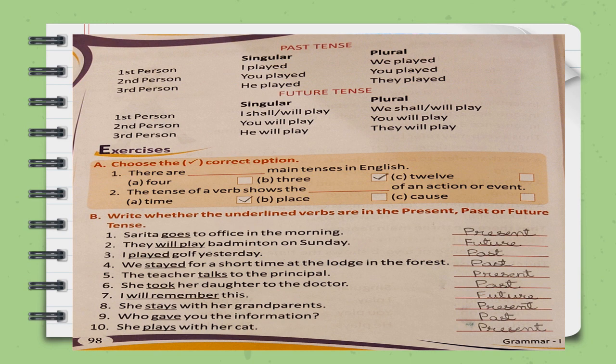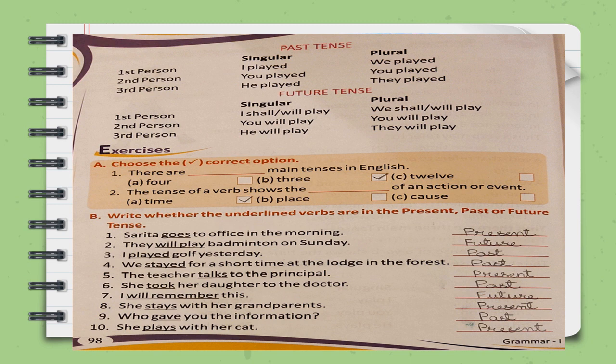Future tense. When the verb is in future tense, it will include shall or will. First person future tense singular, I shall or I will play. Plural, we shall or we will play. Second person, you will play. Plural, you will play. Third person singular, he will play. Plural, they will play.